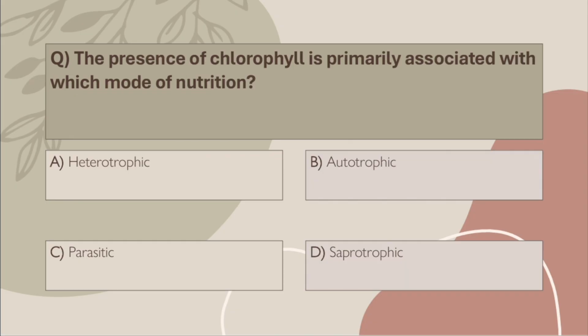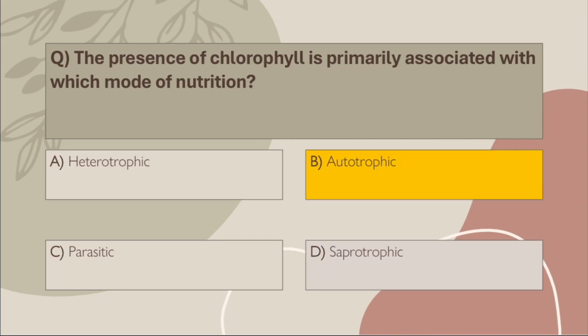Q44. The presence of chlorophyll is primarily associated with which mode of nutrition? A. Heterotrophic, B. Autotrophic, C. Parasitic, D. Saprotrophic. Correct answer, B. Autotrophic. Chlorophyll captures sunlight, used by autotrophs to make their own food via photosynthesis.